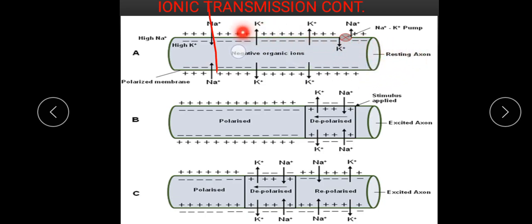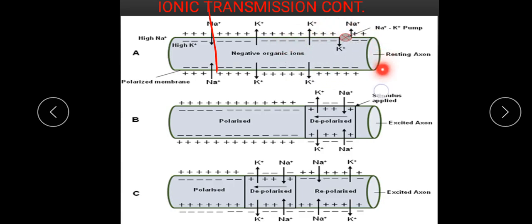Here you can see we have positively charged particles outside and negatively charged particles inside. That is to say, the inside of this cell membrane is negative with respect to the outer part of it, because, as I told you earlier, the cell is electrically neutral, but we are measuring it this way. With respect to the outside of the cell membrane, the inside is negatively charged, and this is what we call the polarized resting potential. The neuron is at rest and is not transmitting any